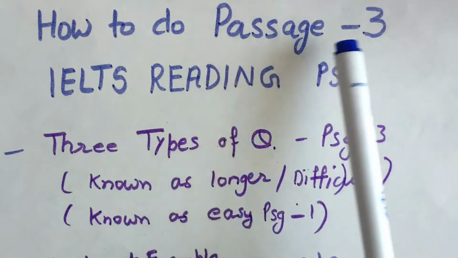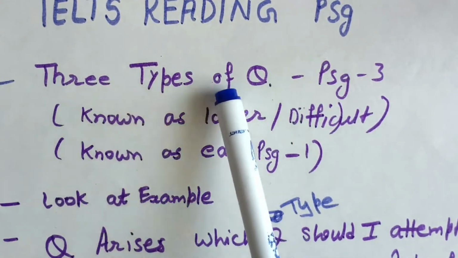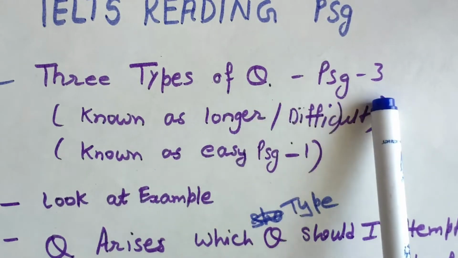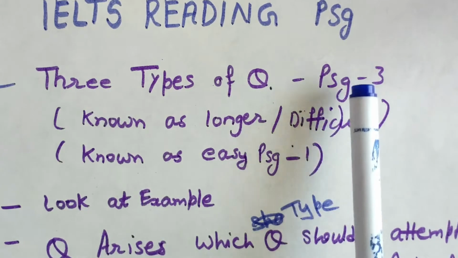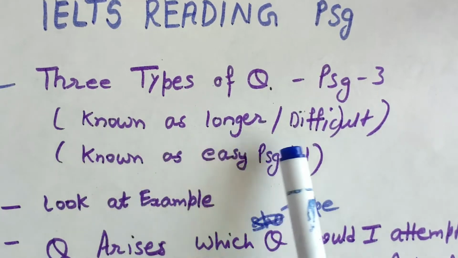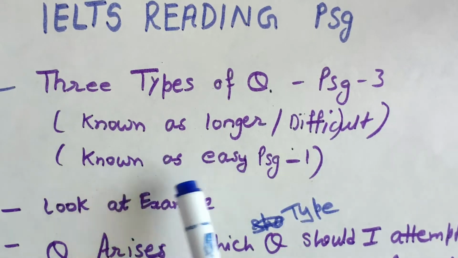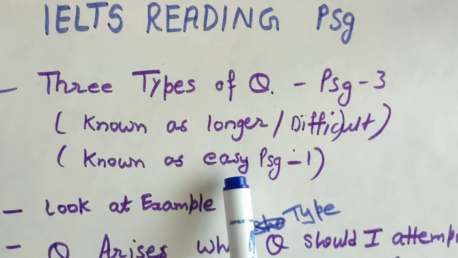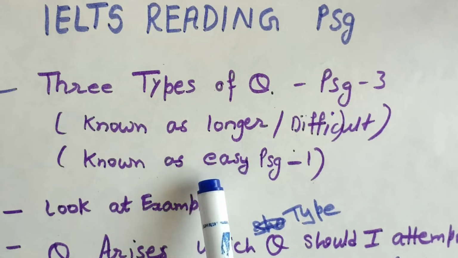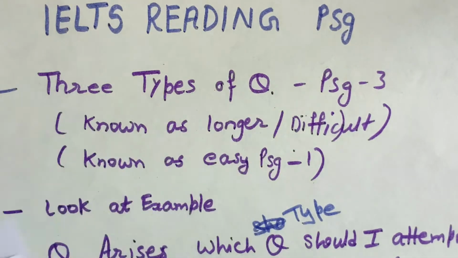How to do passage 3 in IELTS reading. There are three types of questions in passage 3, which is known as longer or difficult reading. Passage 1 is known as the easier one, because passage 1 has only two types of questions, and in passage 3 there are three types of questions.